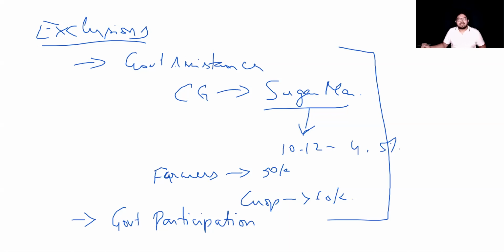It means the government buys a stake in your company. In such a case, I call it government's participation. We are also not talking about government participation here.